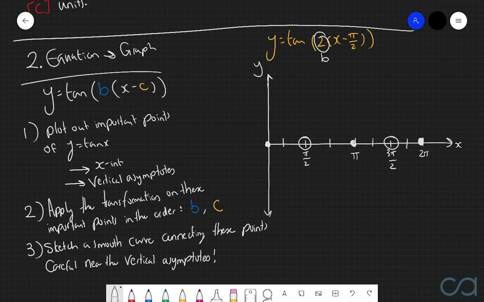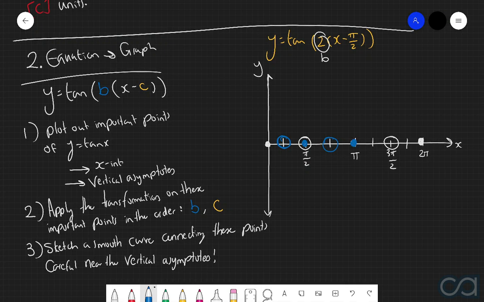So in other words, we're going to take all the x-coordinates of these important points and then we're going to divide them by 2. So this first x-coordinate here is just going to stay where it is because 0 divided by 2 is still just 0. And then this x-coordinate of pi over 2 is going to get halved down to pi over 4. So that's going to go here. Then this point here of x equals pi is going to get reduced down to x equals pi over 2. Then this point here of x equals 3 pi over 2 is going to get halved to x equals 3 pi over 4. And then finally, this point here of x equals 2 pi will get halved to x equals pi.